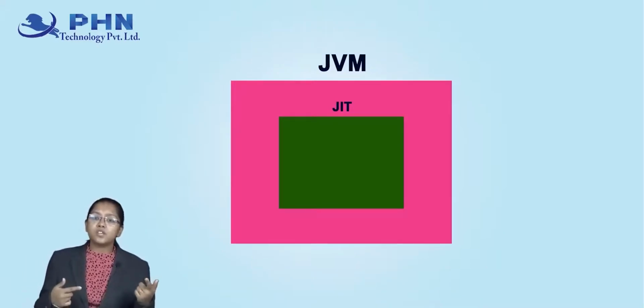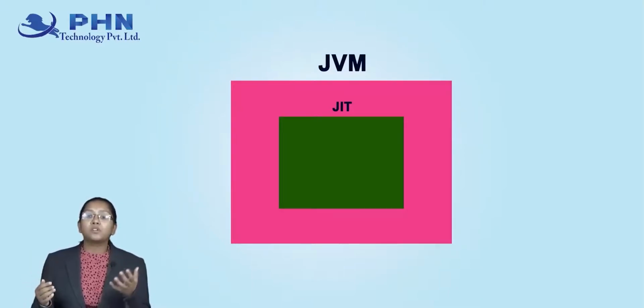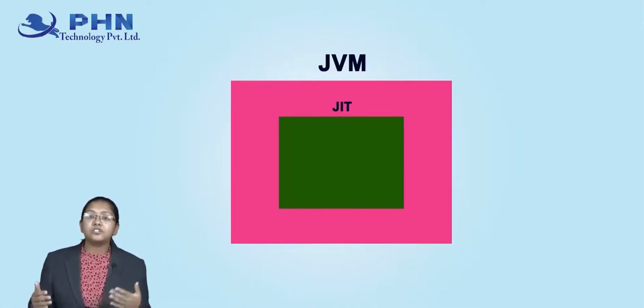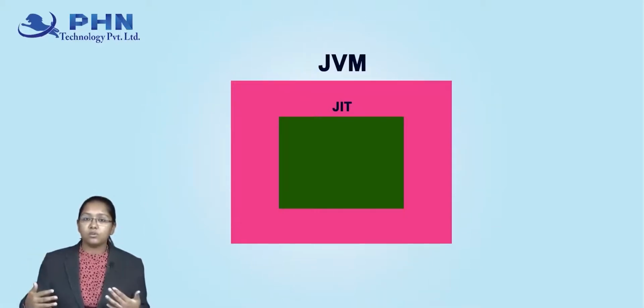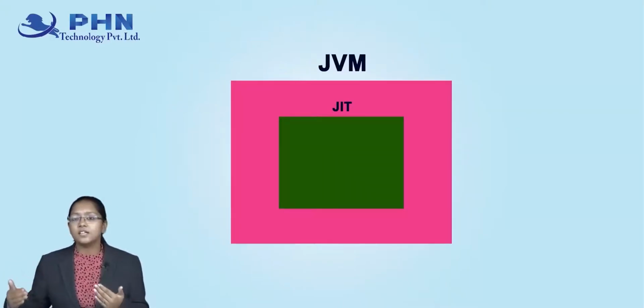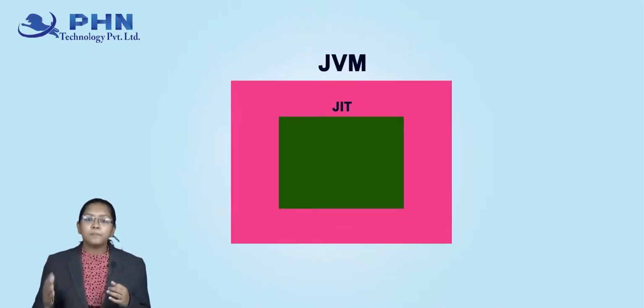In previous versions of Java, this JIT wasn't coming with JVM, it was separately a plugin, so we used to import that to optimize our code. But right now in the latest version and modern programming, when we download JDK, along with that we download JVM also. So along with JVM, our JIT, that is just in time, also gets downloaded. This JIT basically converts the bytecode into machine level language, that is binary code.